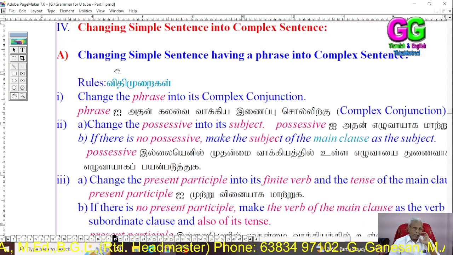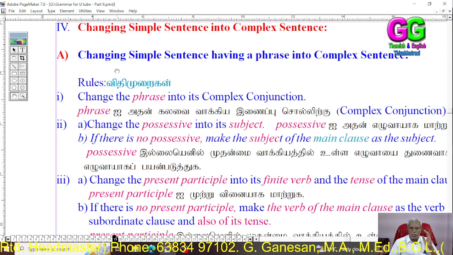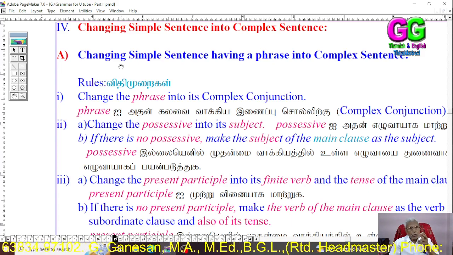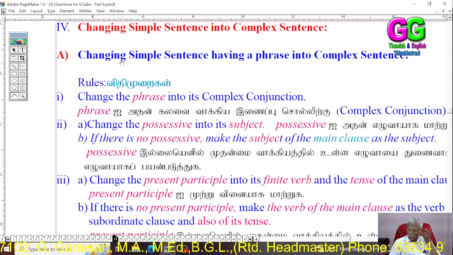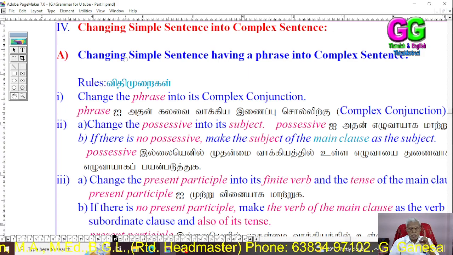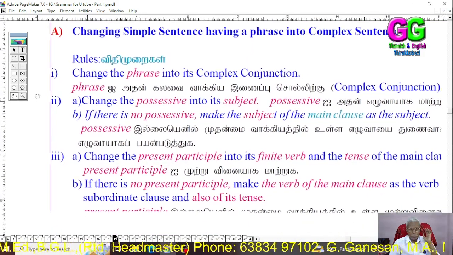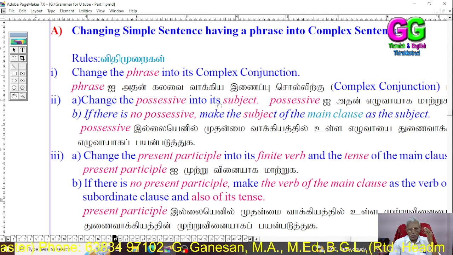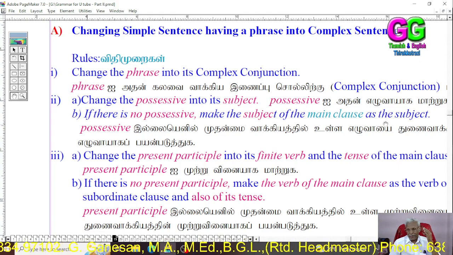First, changing a simple sentence having a phrase into a complex sentence. Rules: one, change the phrase into its complex conjunction. Two, change the possessive into its subject. If there is no possessive, make the subject of that main clause the subject.